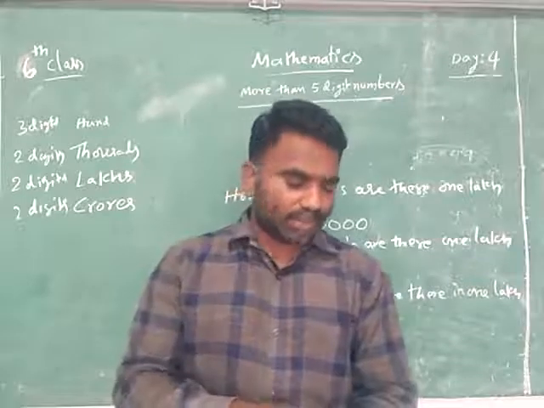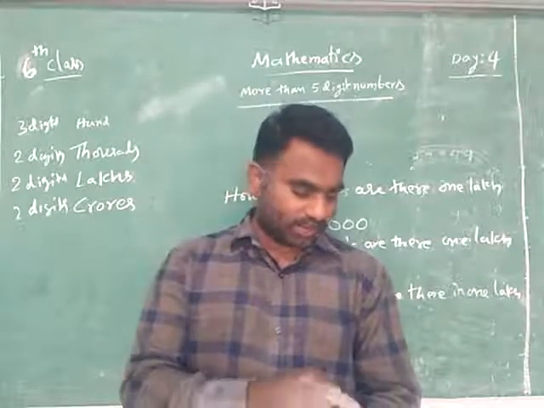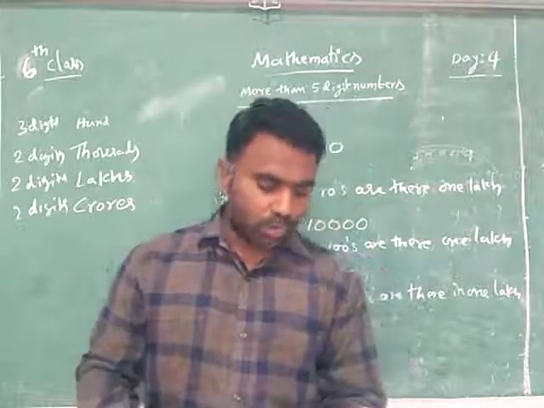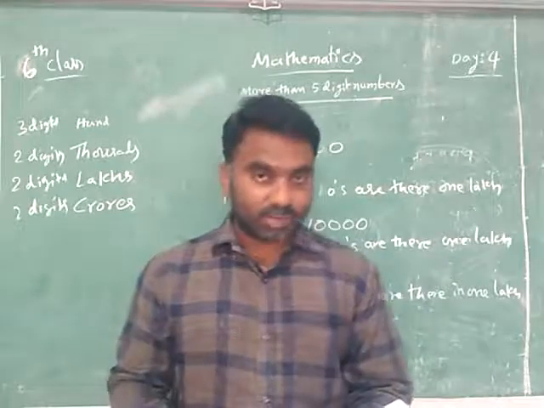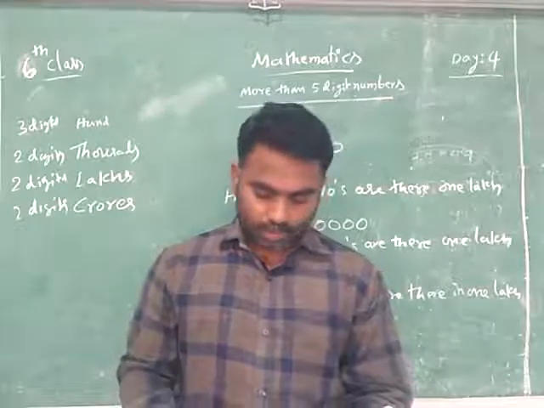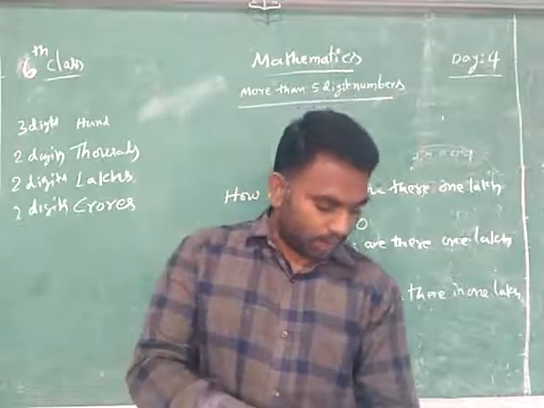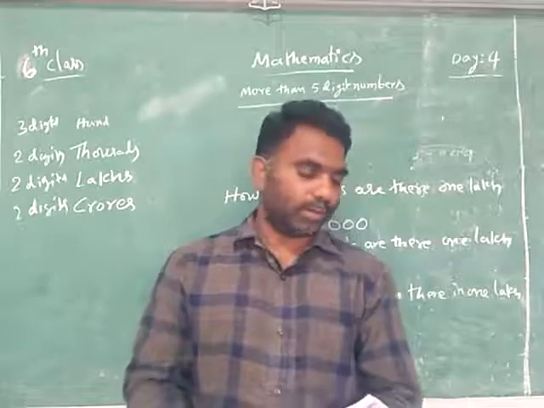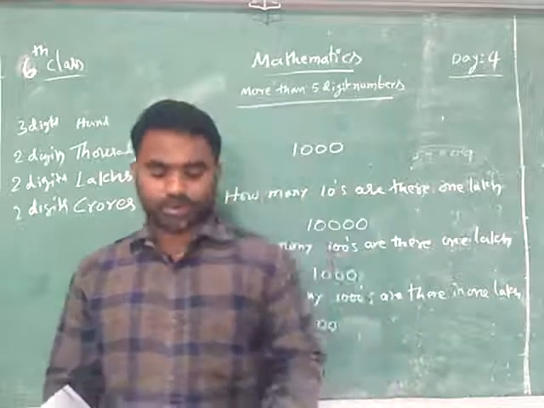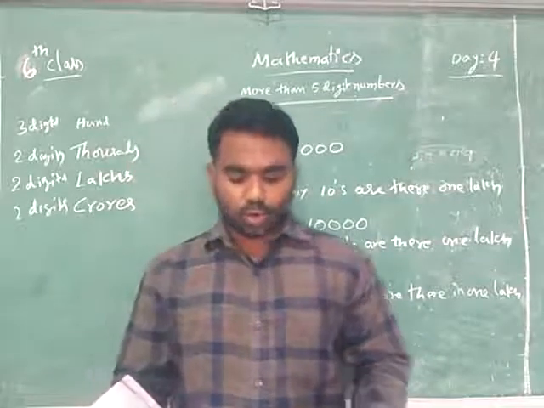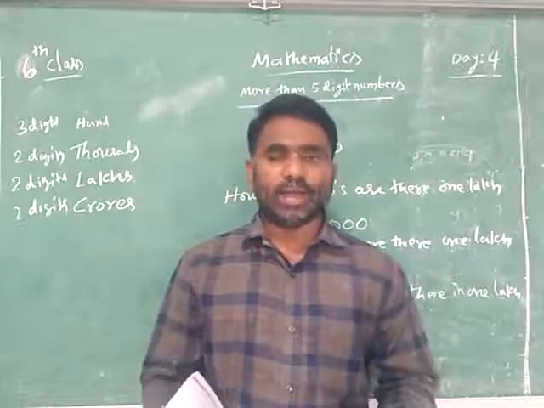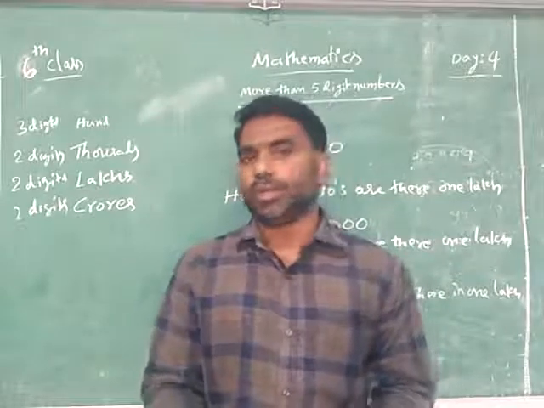You have to complete the blanks in the page number 6 and you have to do the try this in the page number 7 and you have to do the one more table in the page number 8. So this is the homework and I will give you the sheet anyhow. You can do it. Thank you.